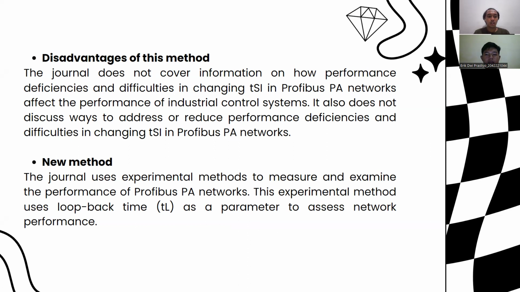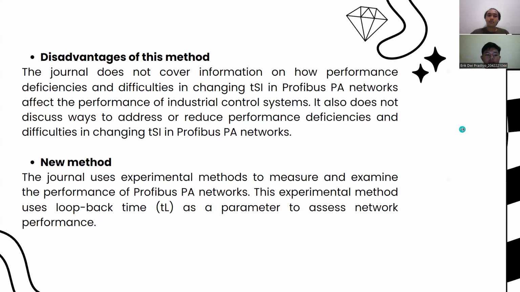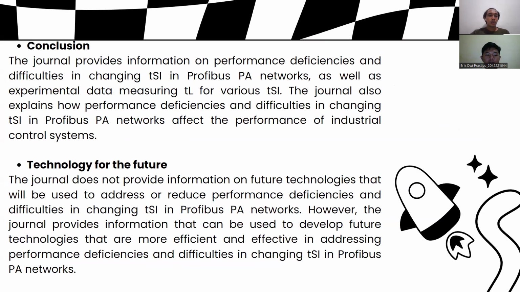New method: the journal used an experimental method to measure and examine the performance of Profibus PA networks. This experimental method used loopback time as a parameter to assess network performance. Conclusion: the journal provides information on performance deficiencies and difficulties in changing DSL in Profibus PA networks, as well as experimental data measuring TL for various DSL.